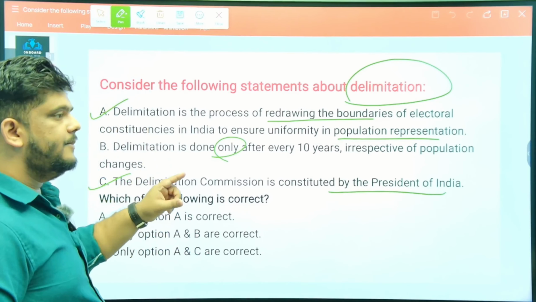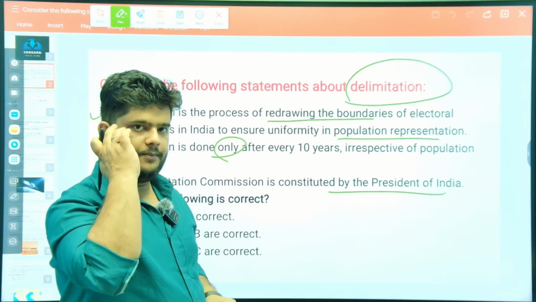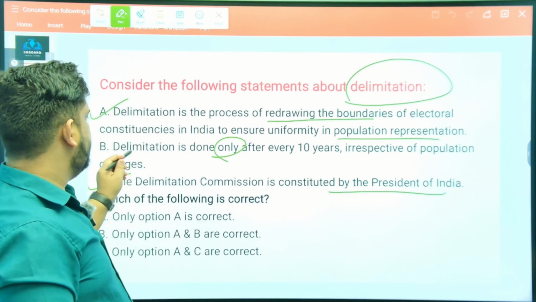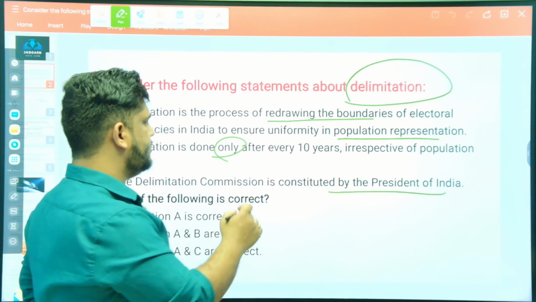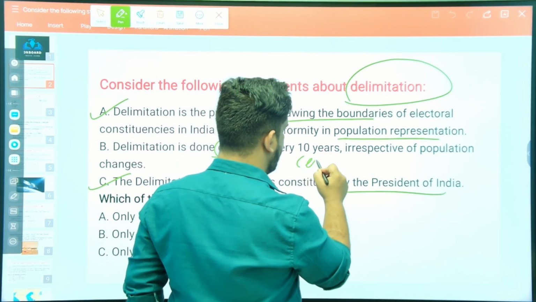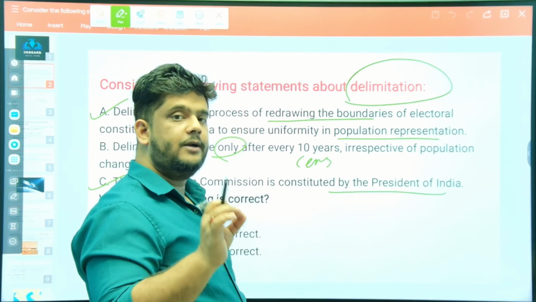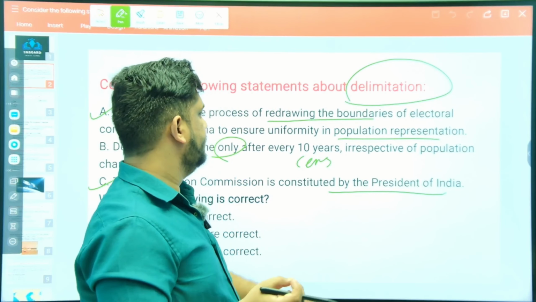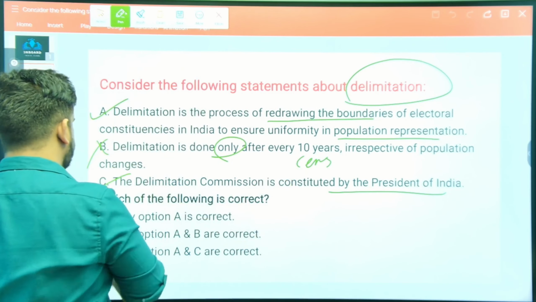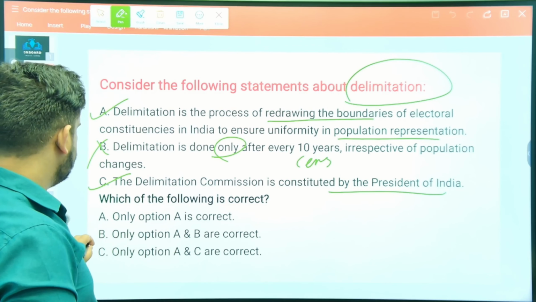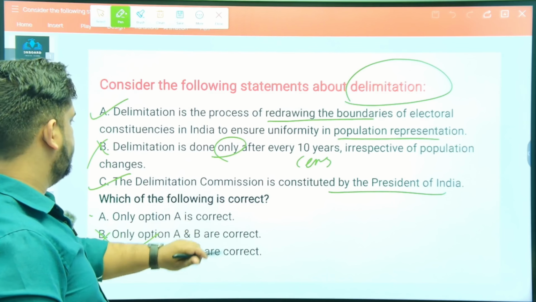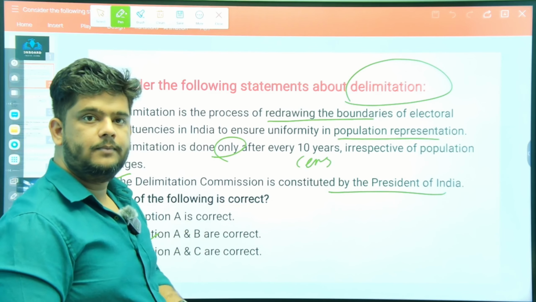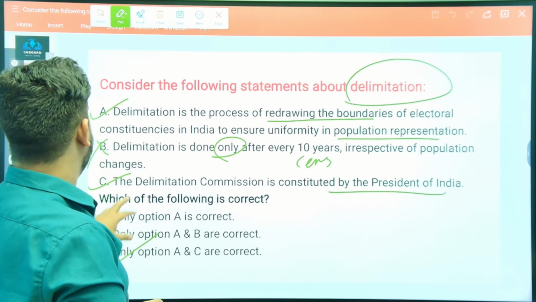So, what's the problem in statement B? We know that delimitation is not done only after 10 years. No, it is done after every census. Okay, it is done after every census. Alright, so this statement is incorrect. So we can say that since B is incorrect, only options A and C are correct. We can say the answer to this question is option C.